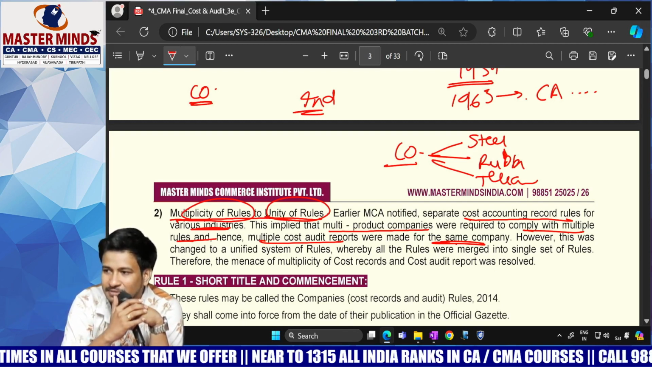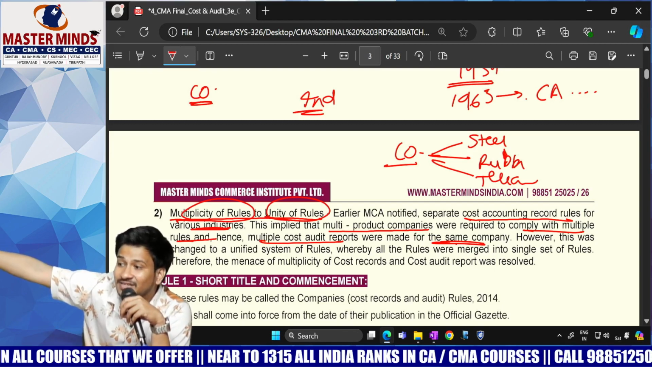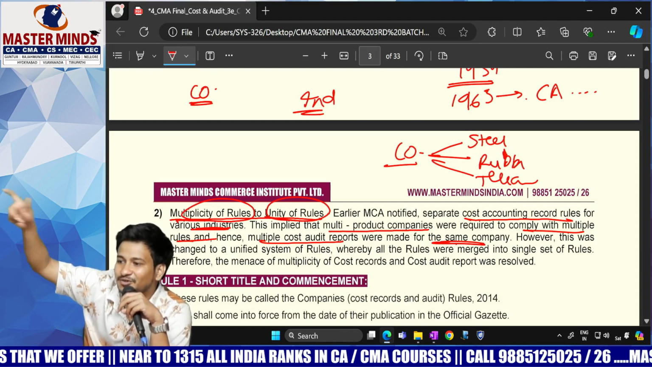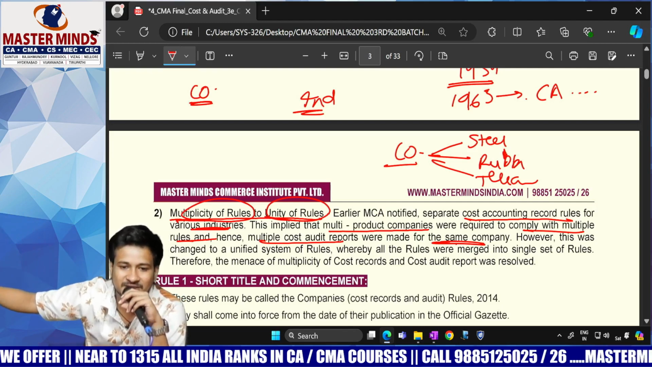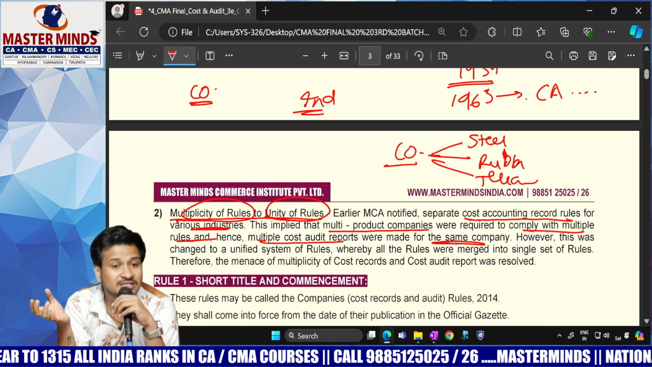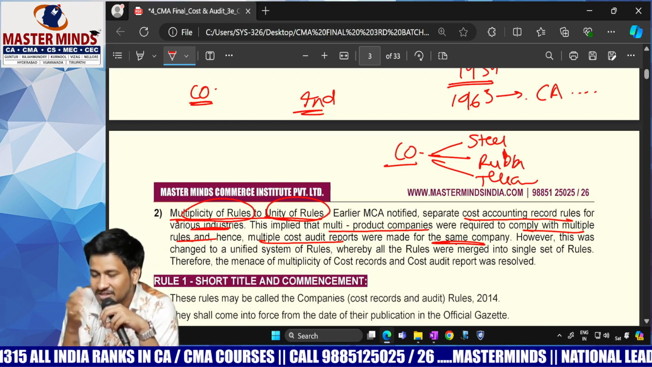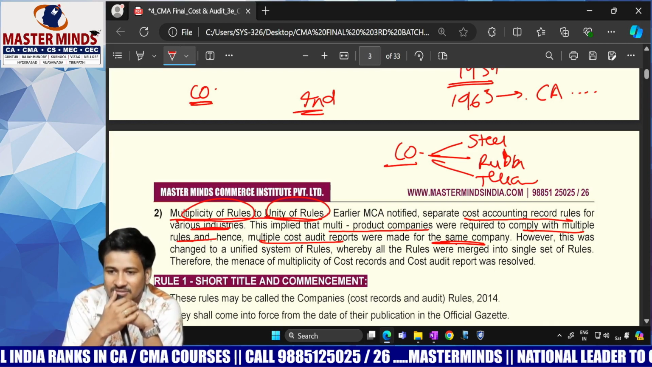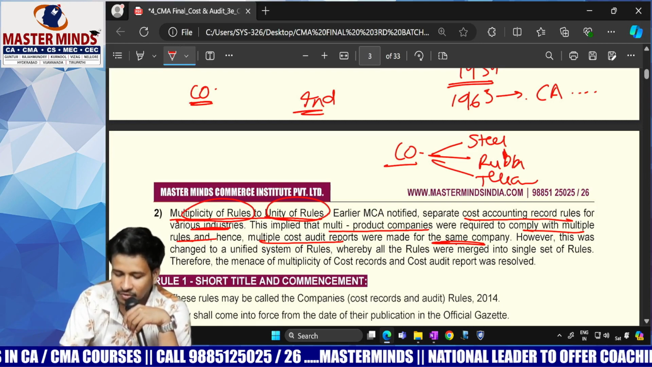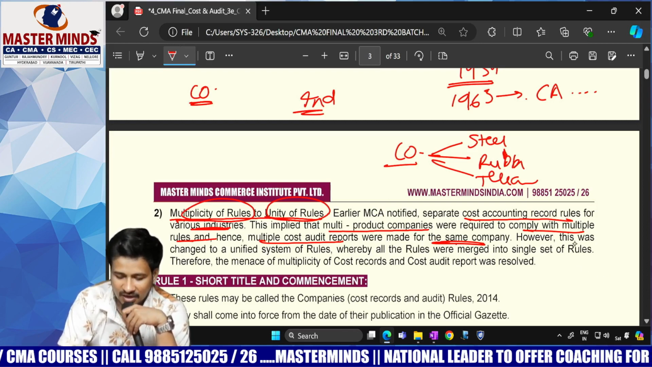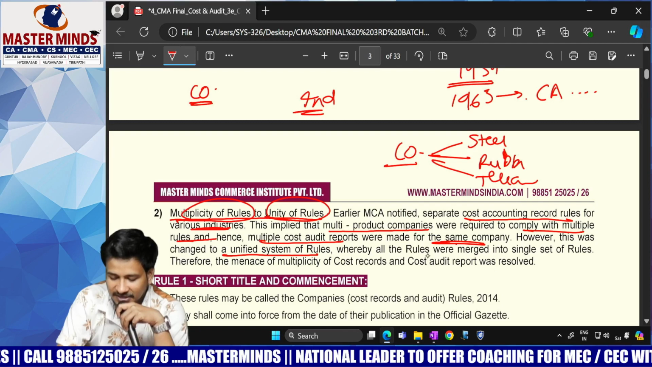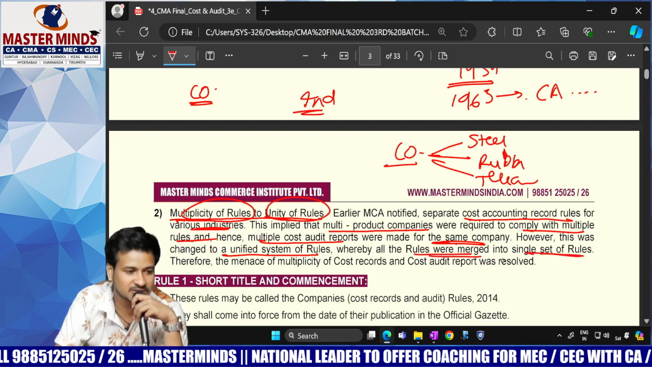But in financial records, they show everything on a unified basis. Total sales, total purchases, total wages, total expenses will be there. Even reconciliation from cost records to financial records had become very, very difficult. So it is time to shift from multiplicity of rules to unity of rules. Clear everybody? All these were changed to a unified system of rules, whereby different rules were merged into a single system.